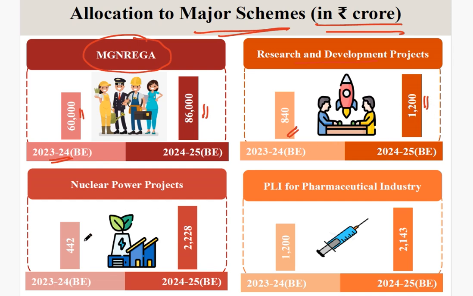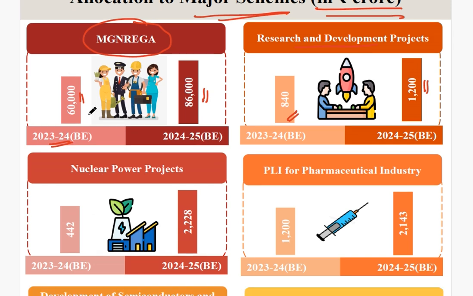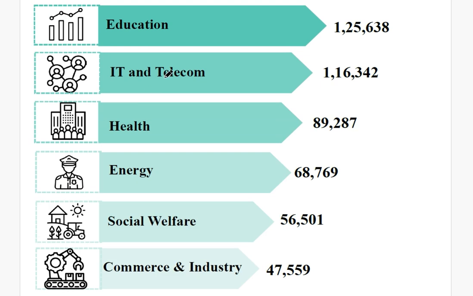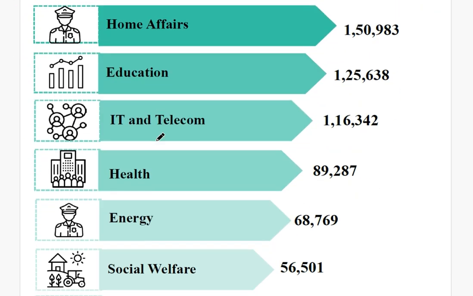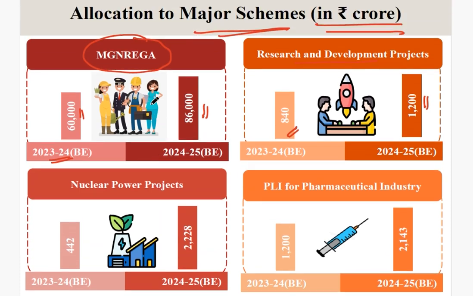For the nuclear power projects, you have to remember the highest one. Remember, we are giving more in the defense sector, then comes the rail sector and agriculture and allied activities. Second, you have to remember that among the major schemes, most of the money goes to the MGNREGA.